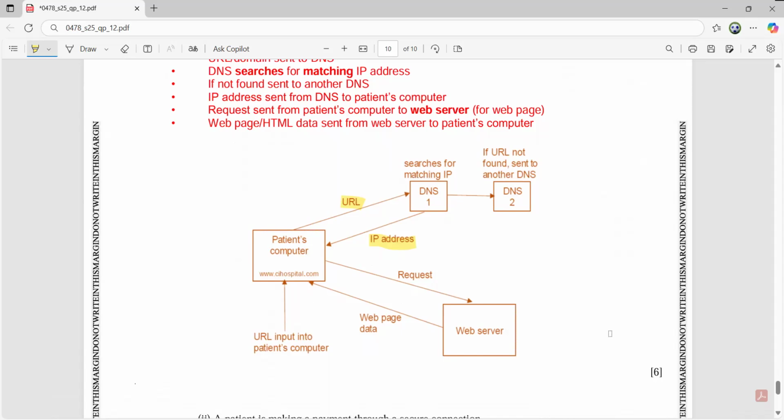So if you have drawn the diagram, including the patient's computer, the web server, the DNS1, the DNS2, and you have written the proper terminologies, what they expect you to write, then definitely you are going to score 6 out of 6. So be clear, it's very easy to score if you have really learned how to do it. It's not difficult at all, and marks are definitely going to be yours.